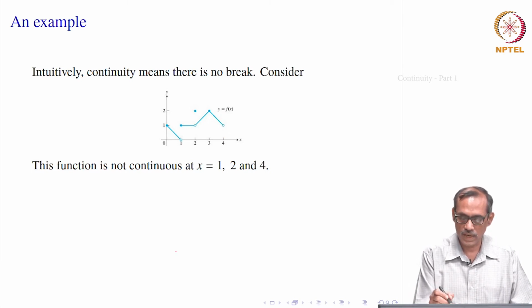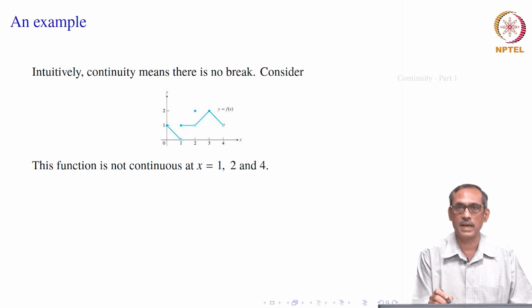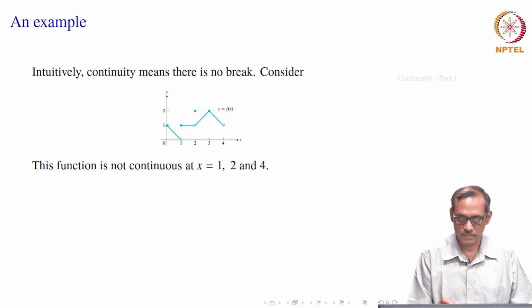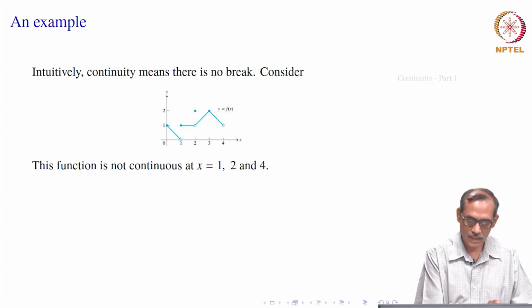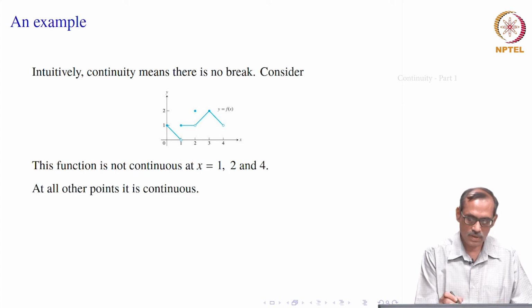So, how did I draw it including that point? I could not. So, it should be defined. Since it is not defined, we would say that it is not continuous at that point. So, these are of different kinds: at 1, at 2 and at 4, the function is not continuous. At all other points it is continuous.